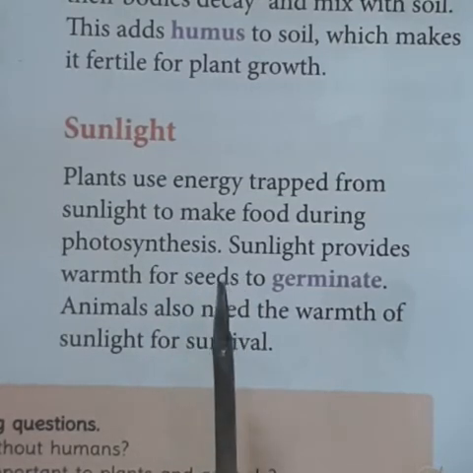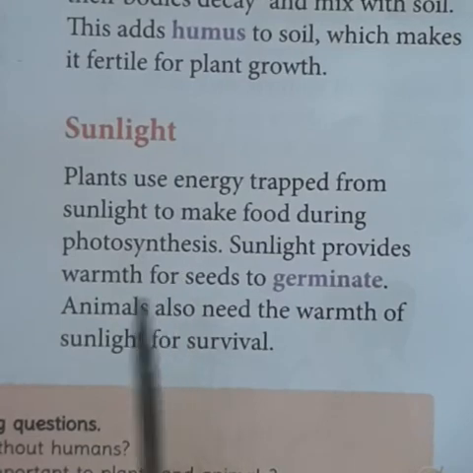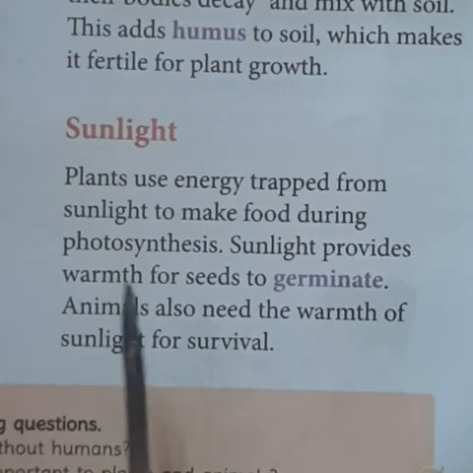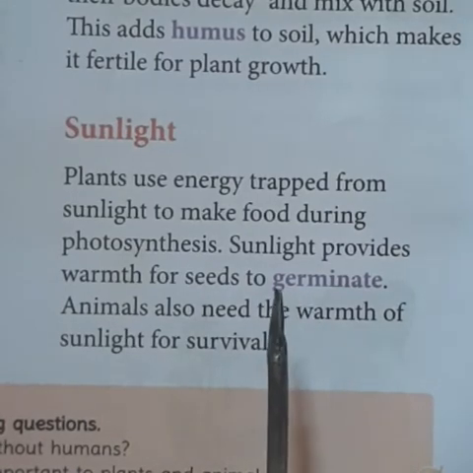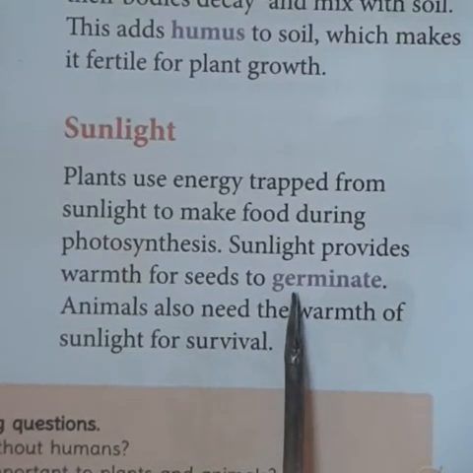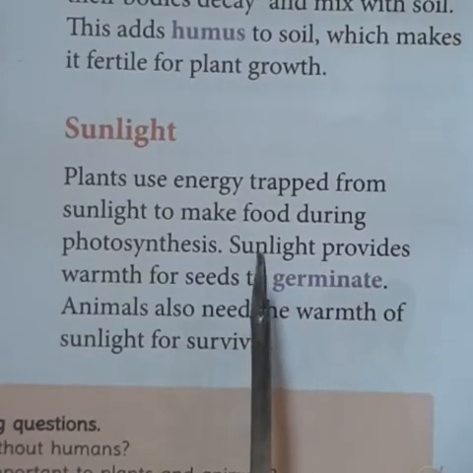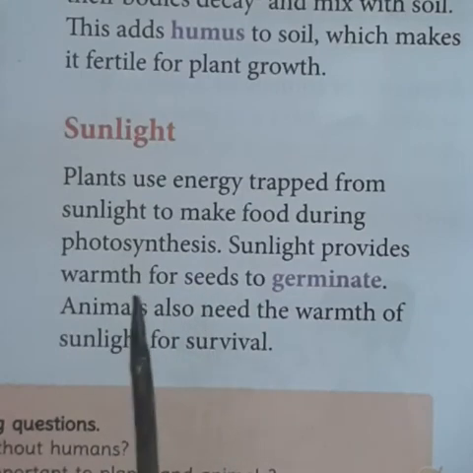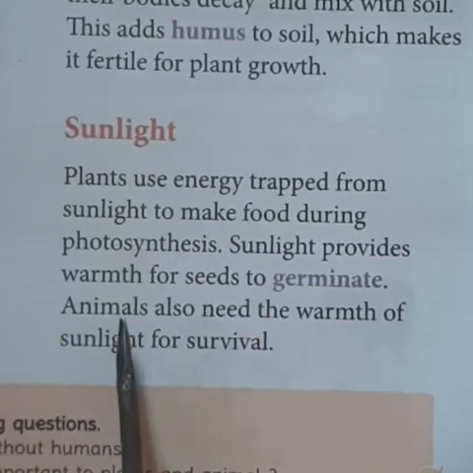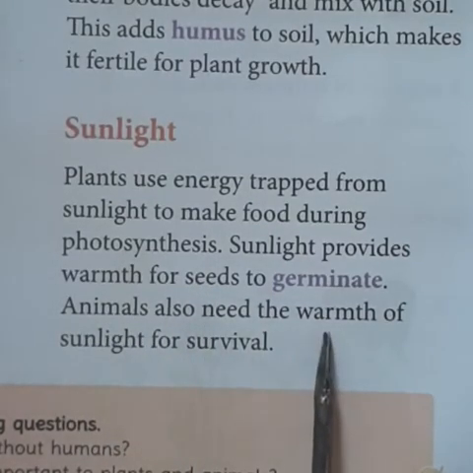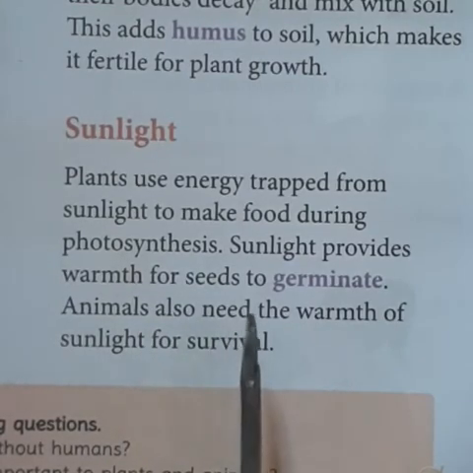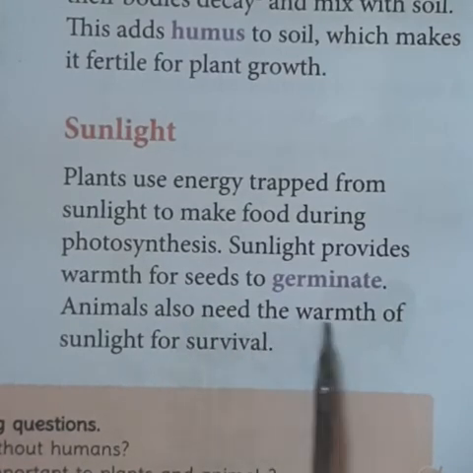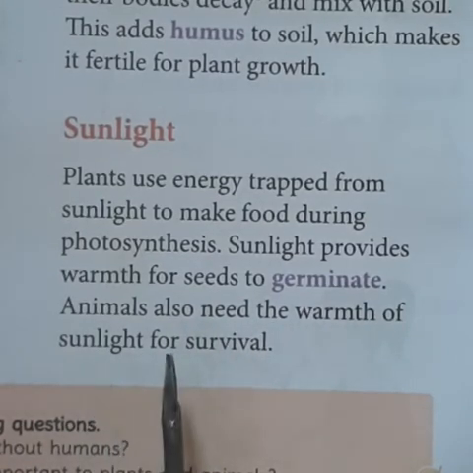So sunlight in the other way will provide warmth for the seeds in order to germinate. For the germination process, sunlight is very much important. If we come to animals, do you think animals need warmth or a certain temperature in order to survive? Of course, yes. Animals also need the warmth of the sunlight for survival.